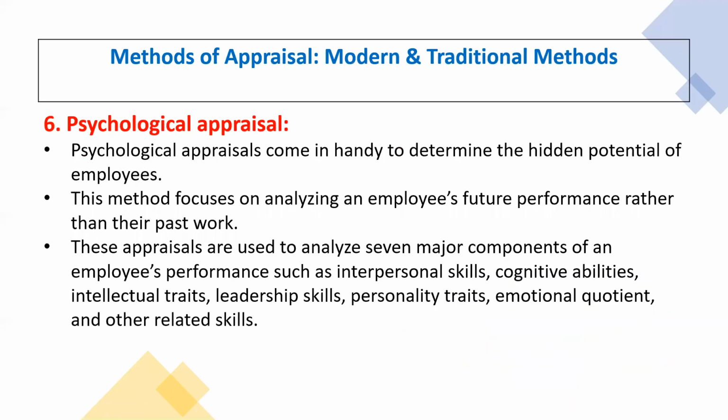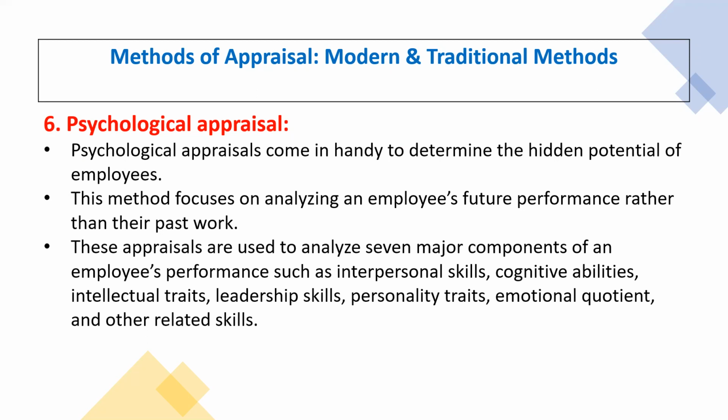Now we have another one, that is the 720 appraisal. I will discuss what exactly the 720-degree appraisal is. Before that, we need to understand psychological appraisal. Psychological appraisal is mainly to determine the hidden potentiality of the employees. This method focuses on analyzing the employee's future performance rather than their past work, based on his psychological factors.